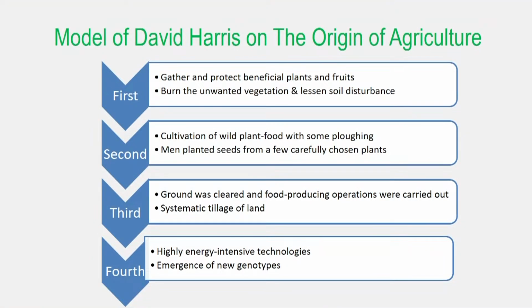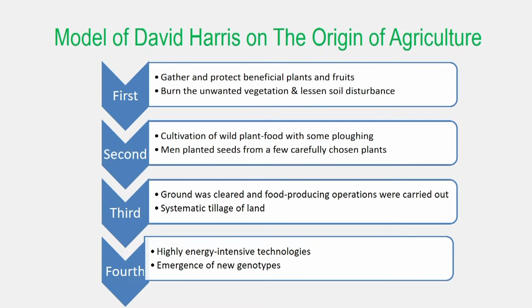Coming to the model of David Harris on the origin of agriculture. The scientist David Harris gave a model through which we can explain how agriculture was developed through the Neolithic period.